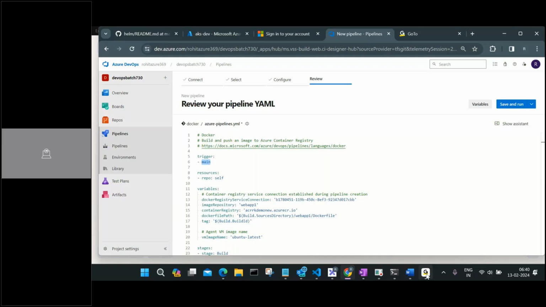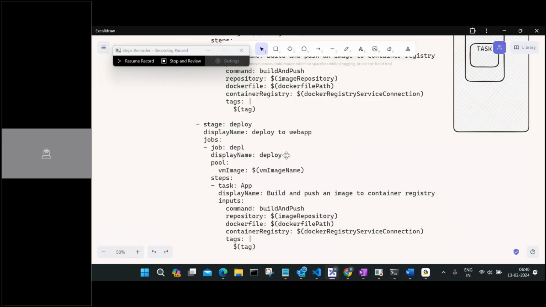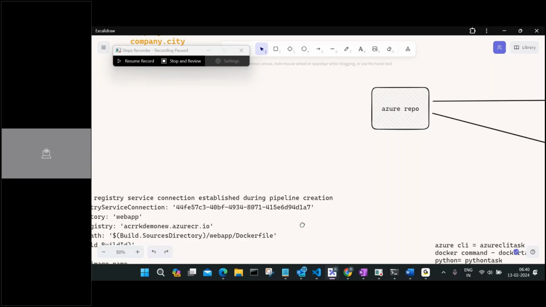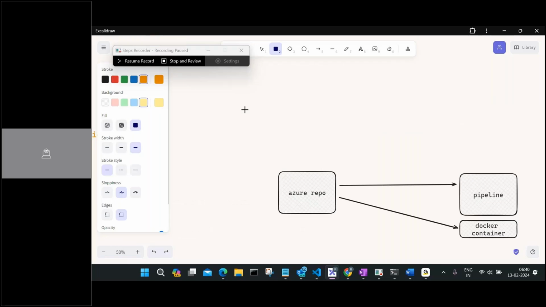If I go back into my thing, what is our purpose? Our purpose is to create a pipeline. Okay. Our purpose is to create an automation. Okay. For that only we are creating a pipeline.